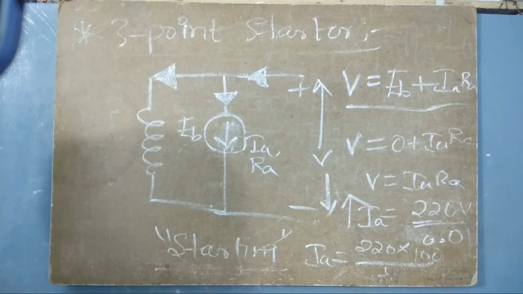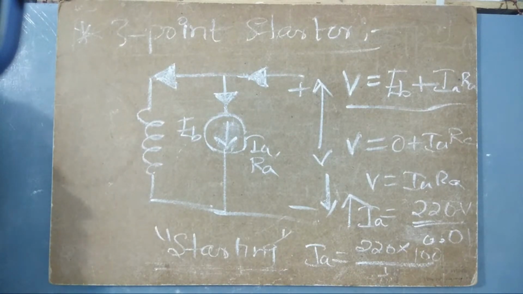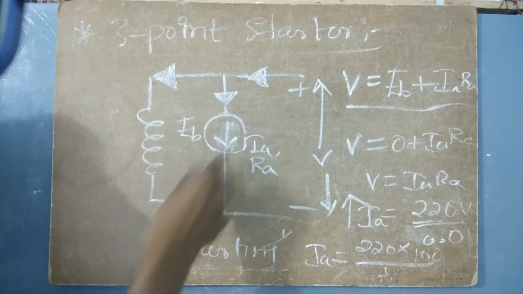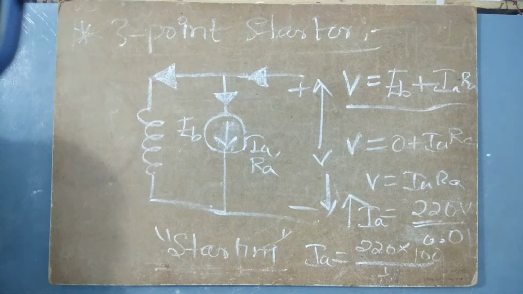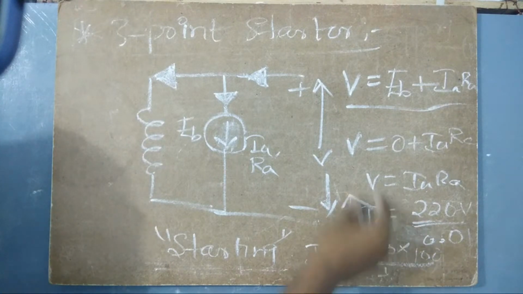So 220 into 100. That much current is coming towards the armature winding. The armature winding is not designed for that much current. Obviously the heavy currents will burn the whole thing, not only the armature, the entire thing. That much current has never been seen in life. It is dangerously high.